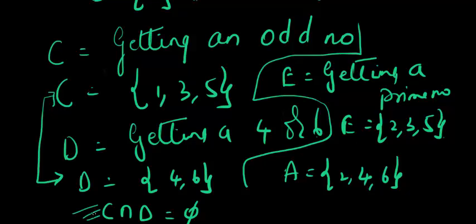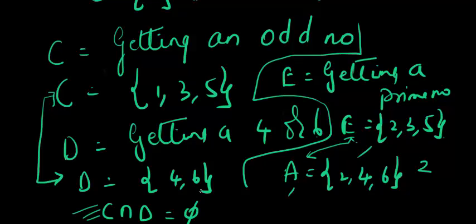What do I mean? Let's take an example here. Again, I'm going to consider the same thing. Let's take E and A. When I throw the die, there is a possibility that I can get a 2. Now 2 is a prime number and also an even number, so it's appearing in both sets. So when I throw the die, there is a possibility that both E and A can occur at the same time, which is getting a 2. And hence this is not mutually exclusive. The same concept in sets has been explained in probability in terms of events.